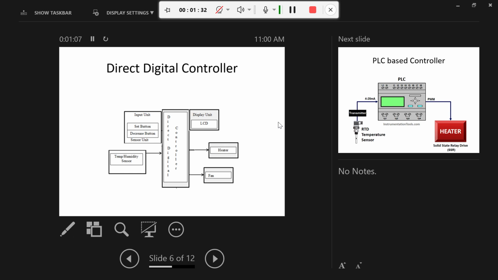Then, so that means there is no need to program. You can change the settings, but you are not allowed to do the program. Fine. Why? Because the system is used for a dedicated purpose. So there is no need to modify any program. If there is any problem in the system, the company will take care. So that is the main thing.